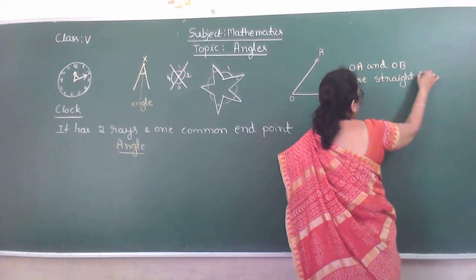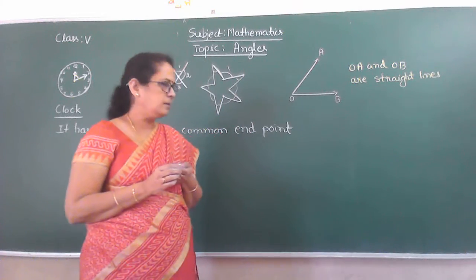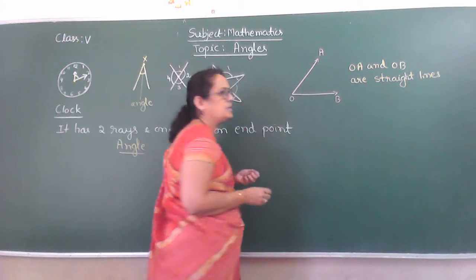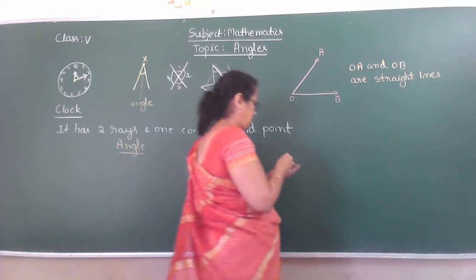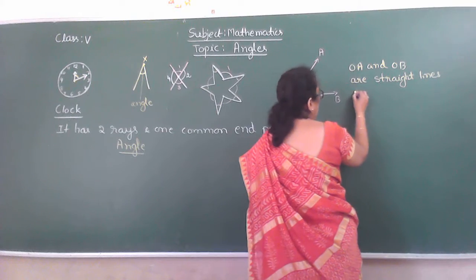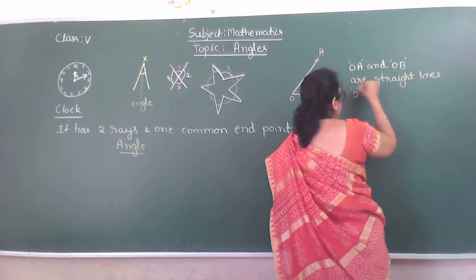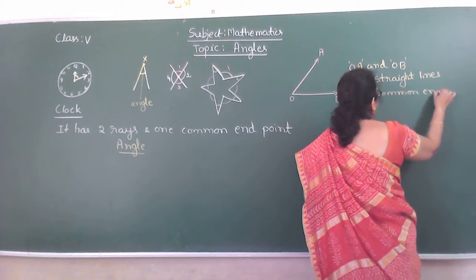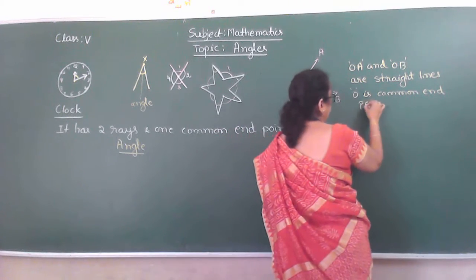Now, where is the joint point here? See, O is the joint point, isn't it? So, O is the common end point.